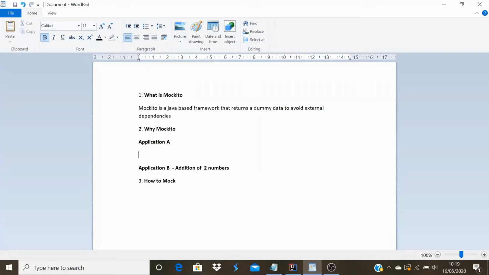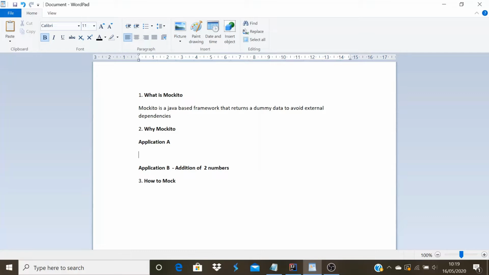I know the result, so I will just mock application B's service and replace it with my expected output, and I can proceed with testing my code. That is a very cool feature given by Mockito. It just returns dummy data to avoid external dependencies.